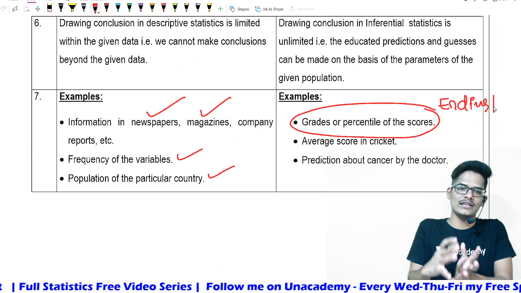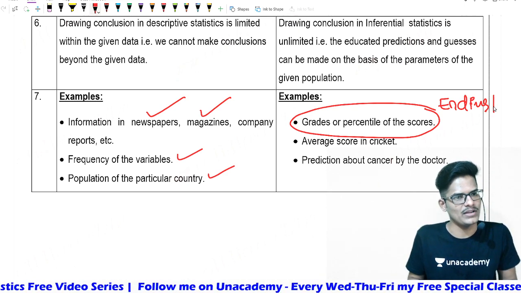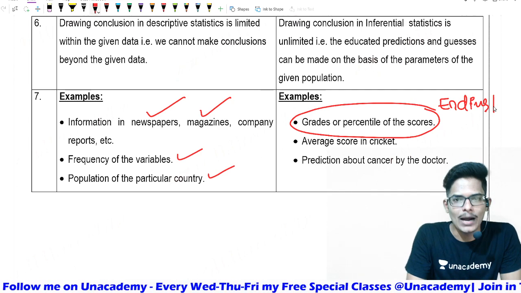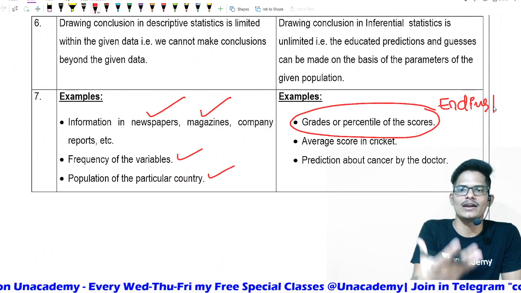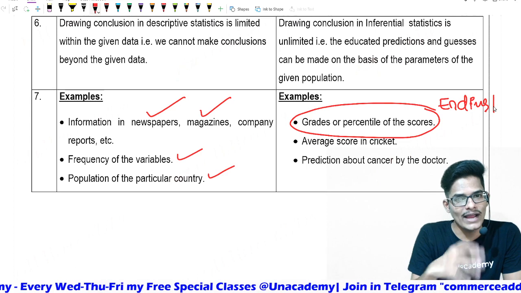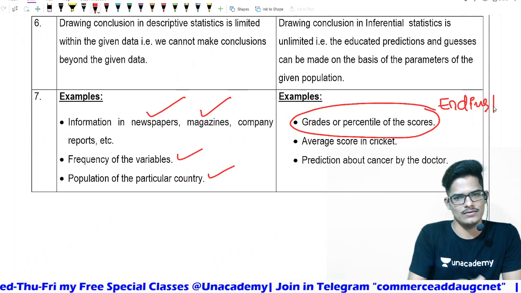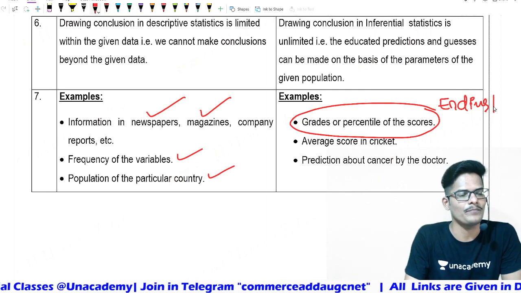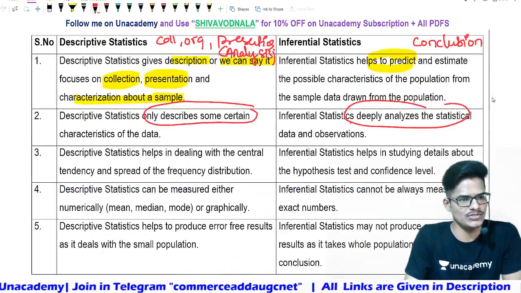Now, the application of statistical methods also comes under analysis, but the application of those statistical methods is called inferential statistics. Why do we apply them? To draw a conclusion. So this is the major difference between inferential and descriptive statistics.